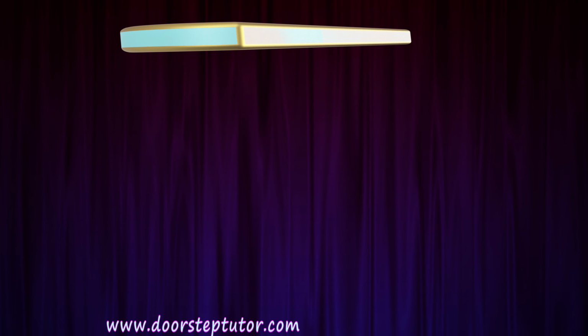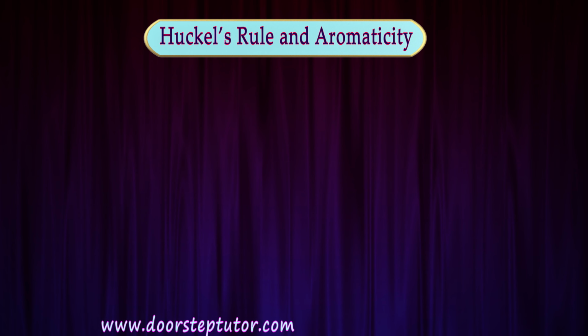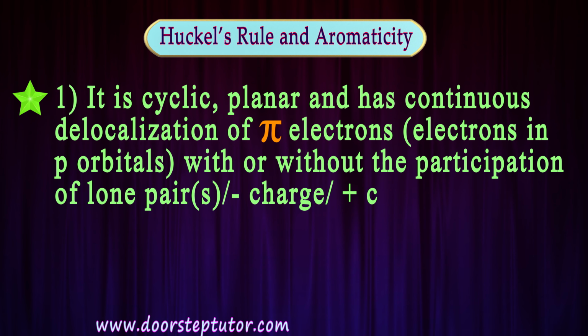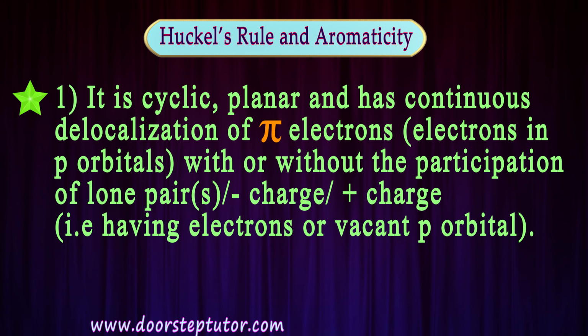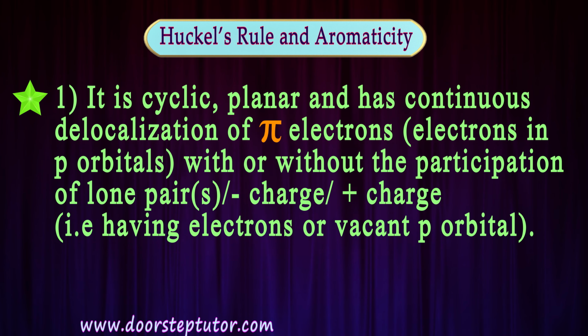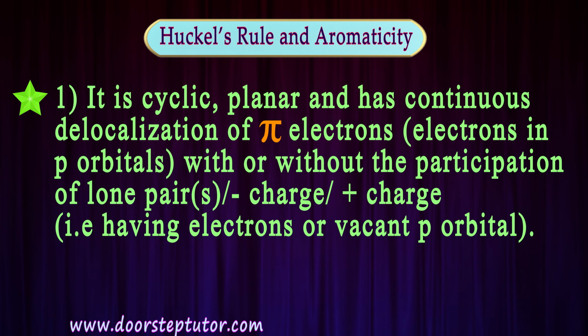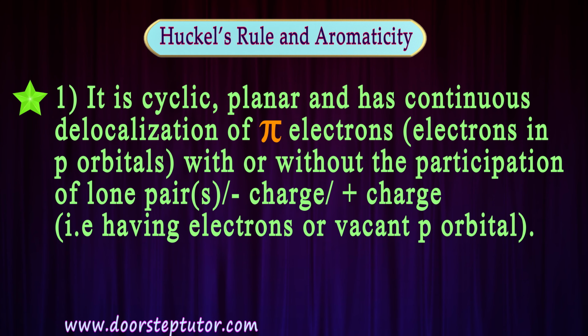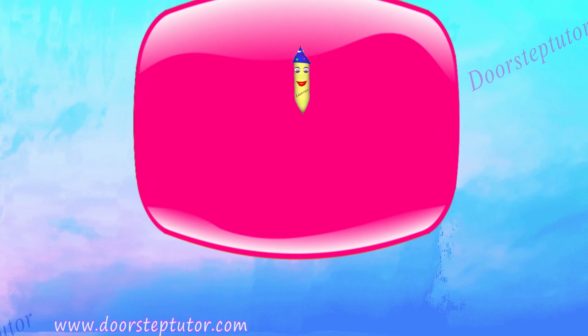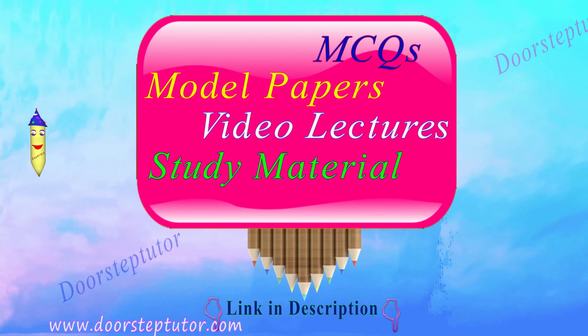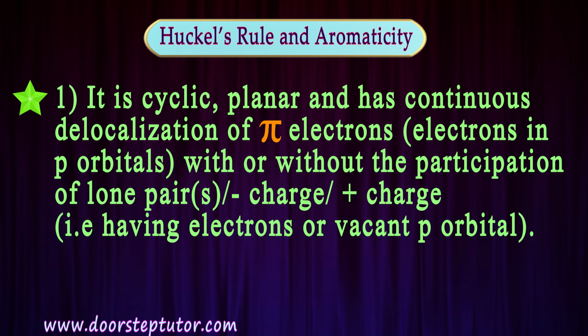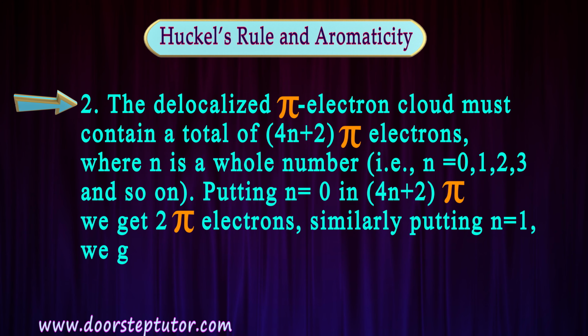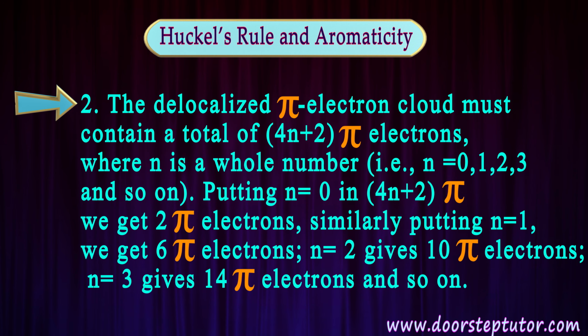Now here we have Huckel's rule for aromaticity. First thing in Huckel's rule is that an aromatic compound should be cyclic, it should be planar, and it has continuous delocalization of pi electrons, or we can say the electrons in p orbitals, with or without the participation of lone pair. So the participation of lone pair, negative charge, or positive charge is not necessary, that is, having electrons or a vacant p orbital.